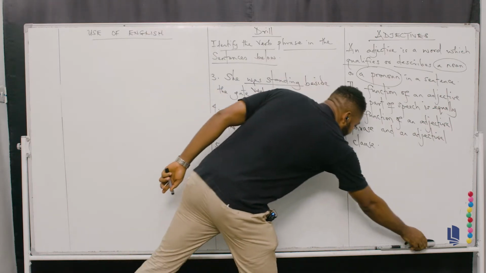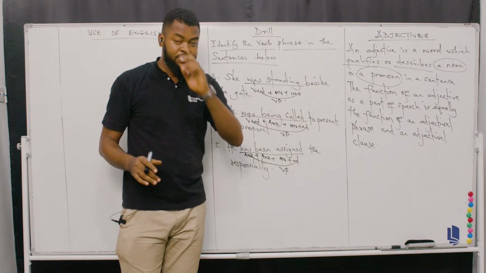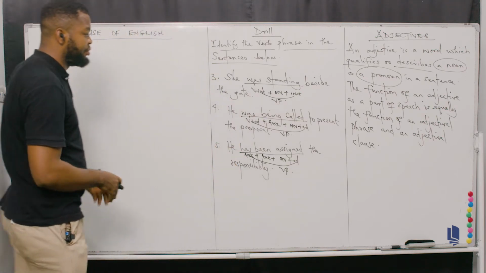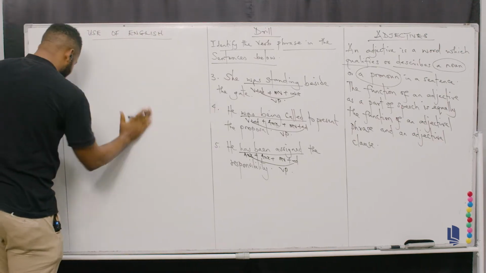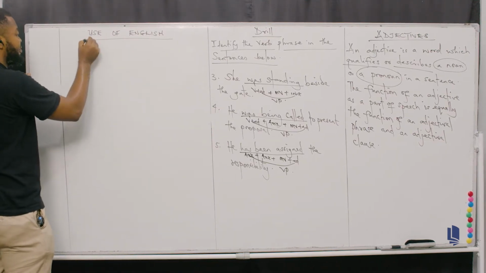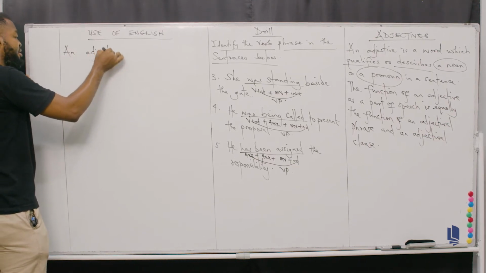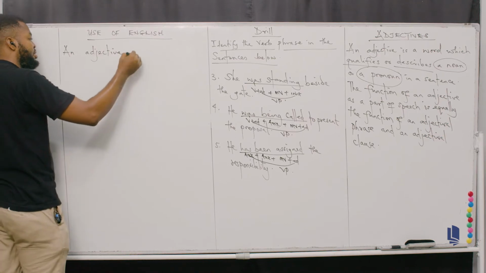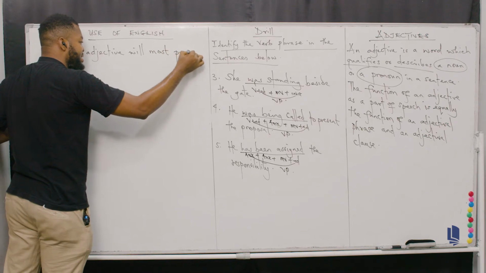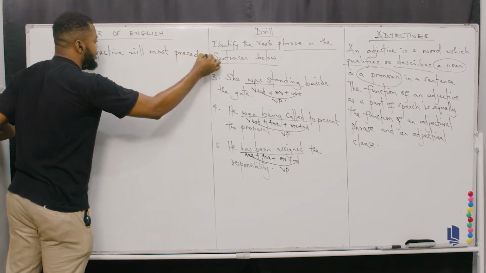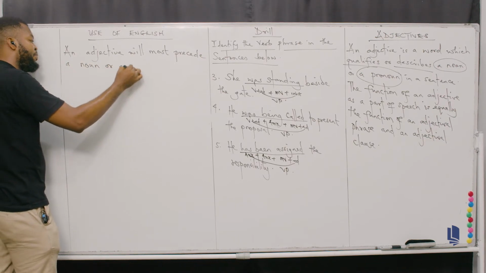Let's continue, class. So now this is still the basic introductory aspect of the adjective, okay? So from this end, an adjective will mostly precede a noun or a pronoun.